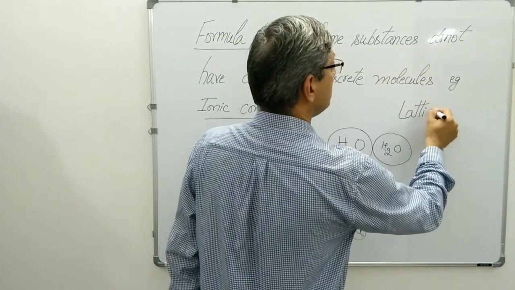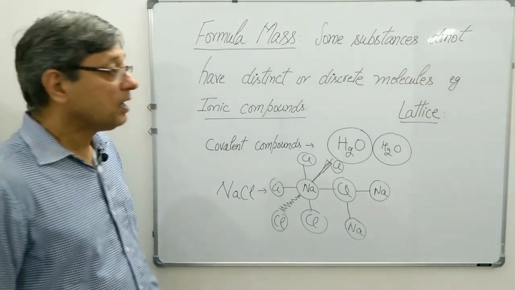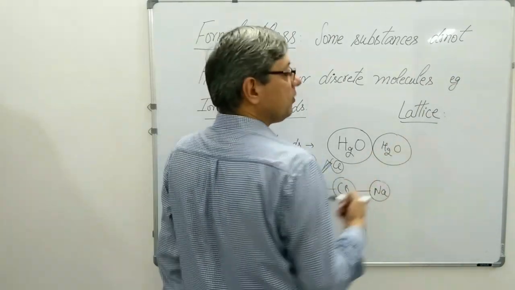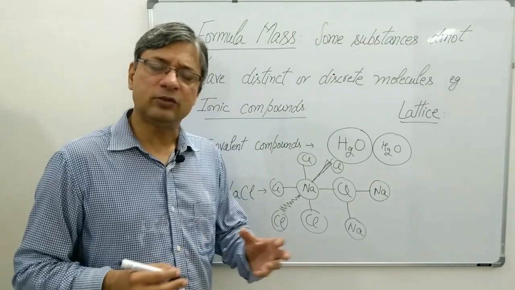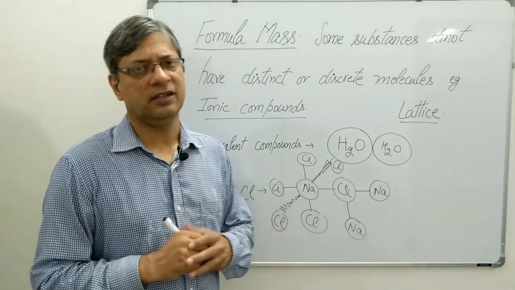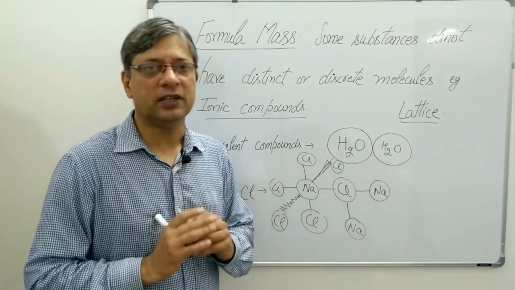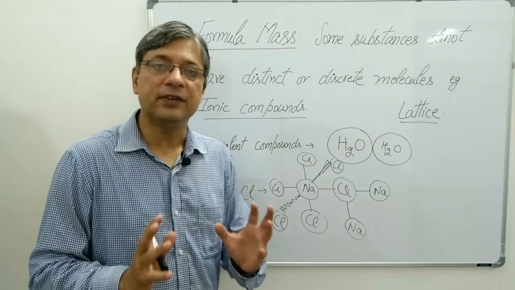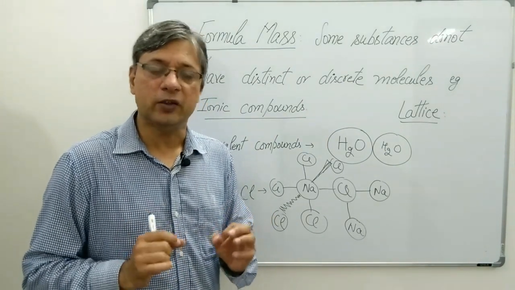You will have a big chapter on lattice in chemistry. So a lattice is a network of atoms connected to each other in 3 dimensions, and they are connected in such a way that it is very difficult to determine indivisible molecules.